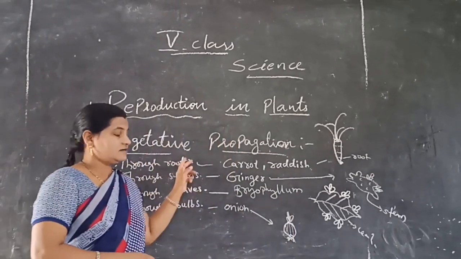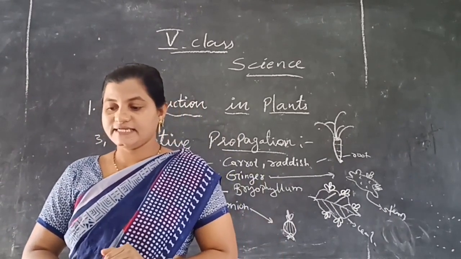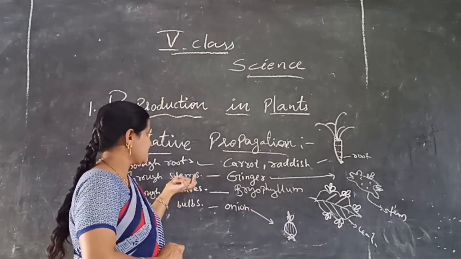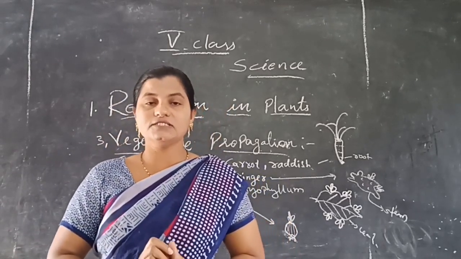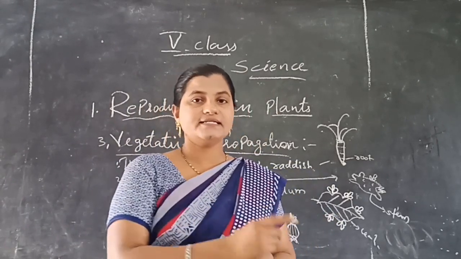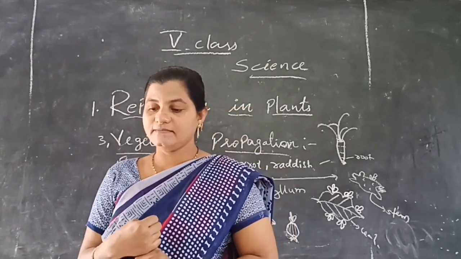This type of propagation or reproduction is known as vegetative propagation. And by stem cutting also, new plants may be formed in sugarcane and rose. When we cut one small stem of the plant and bury it under the soil, it will convert into a new plant. That is the stem cutting method.